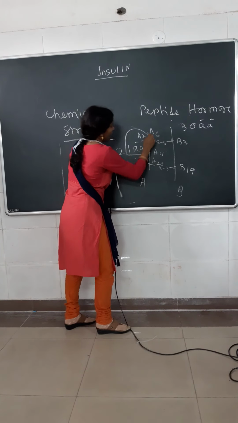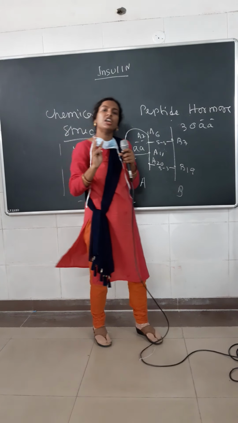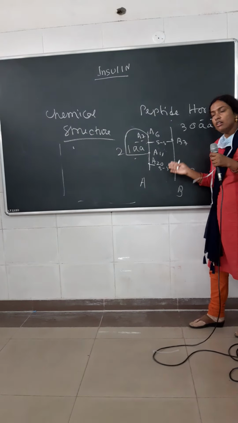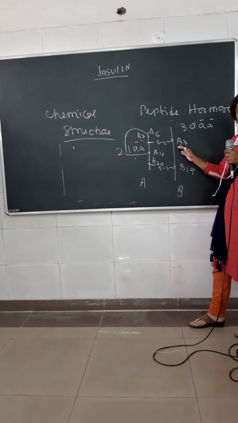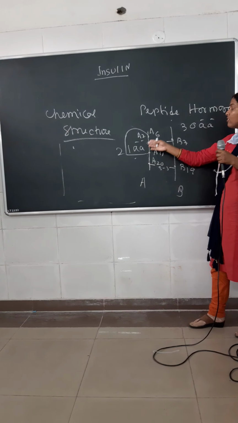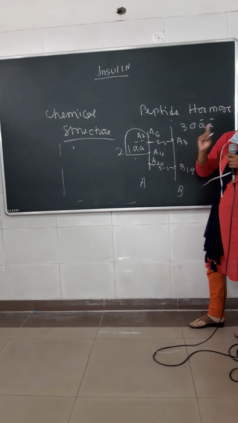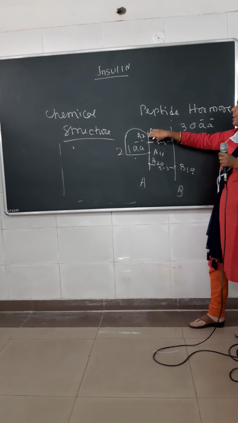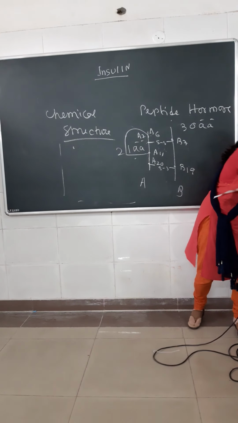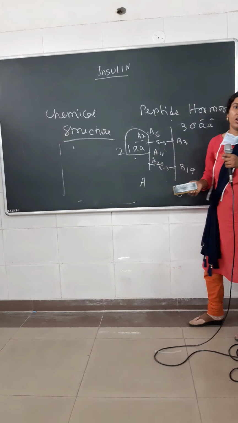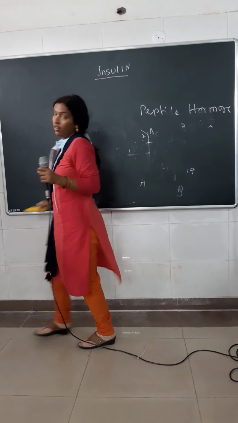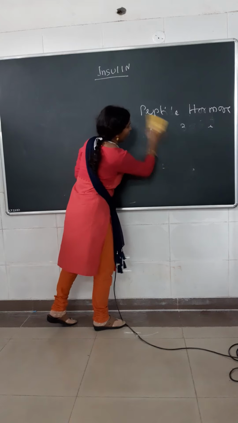So three disulfide linkages are present in the 51 amino acid containing insulin. First A7 and B7, then A20 and B19; these two are interchain, between the two chains, and one intrachain disulfide linkage, A6 and A11. So this is the basic structure of insulin: 51 amino acids, 2 chains, and the disulfide linkages. Now, the synthesis of insulin.